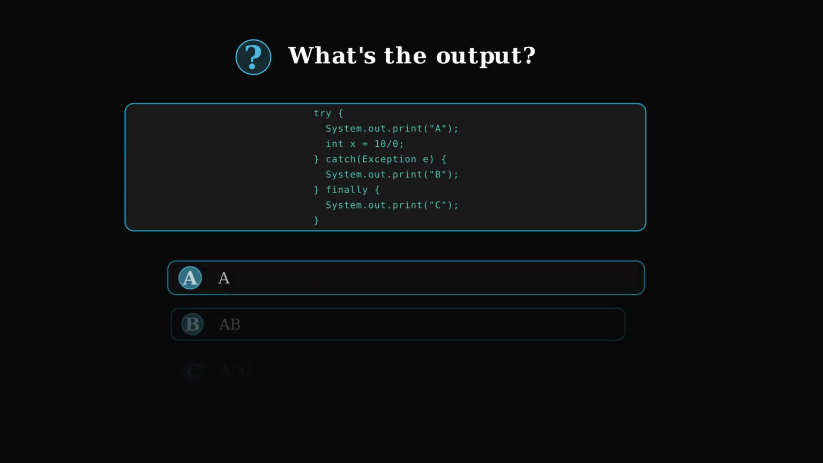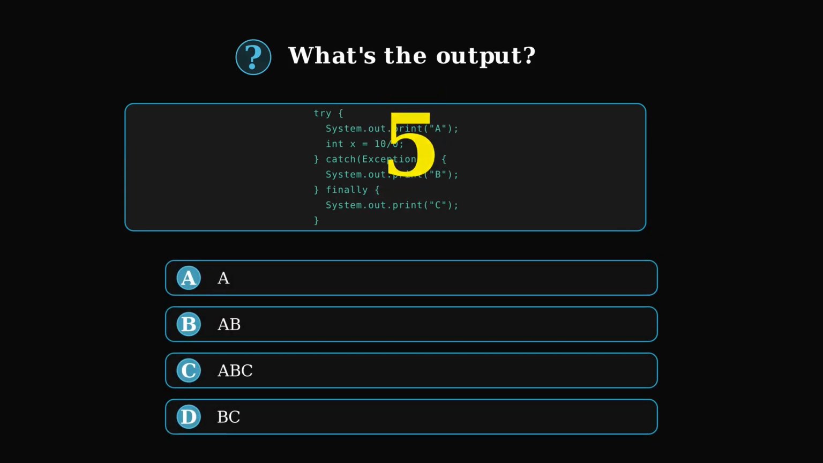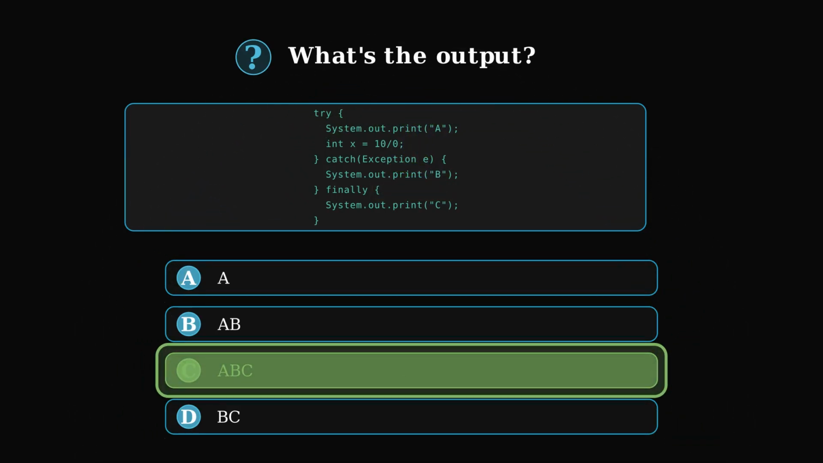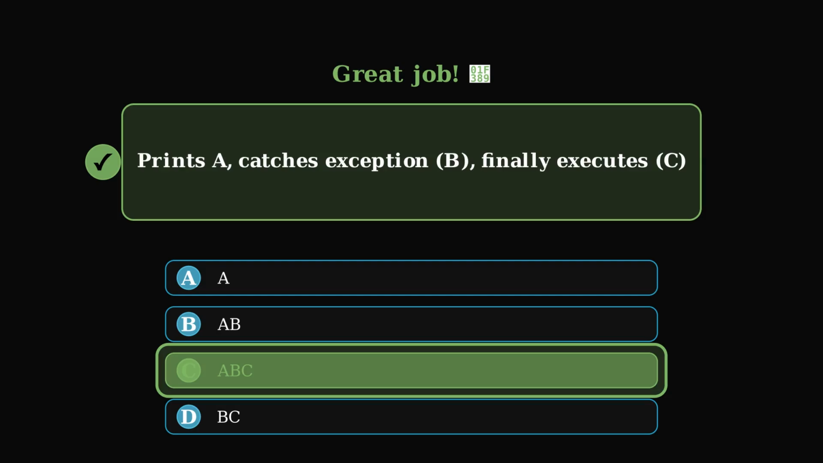What's the output? Which one is correct? The correct answer is prints A, catches exception, B, finally executes, C.